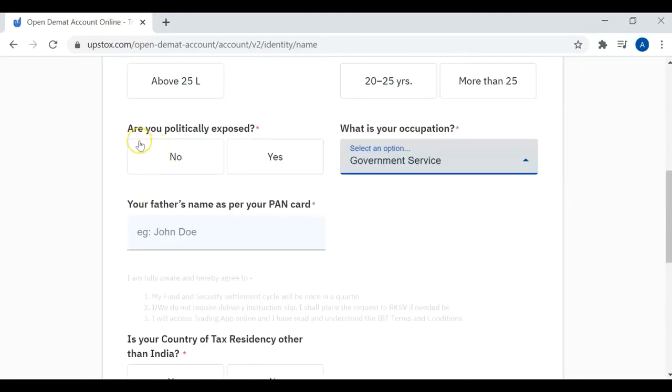Two important things here: are you politically exposed? Generally we have to select no, because most people are not politically exposed. Politically exposed means, say, if you hold a public position like MLA, MP, CM, Prime Minister, or President, where the chances of corruption or taking bribes are higher, those are called politically exposed persons.